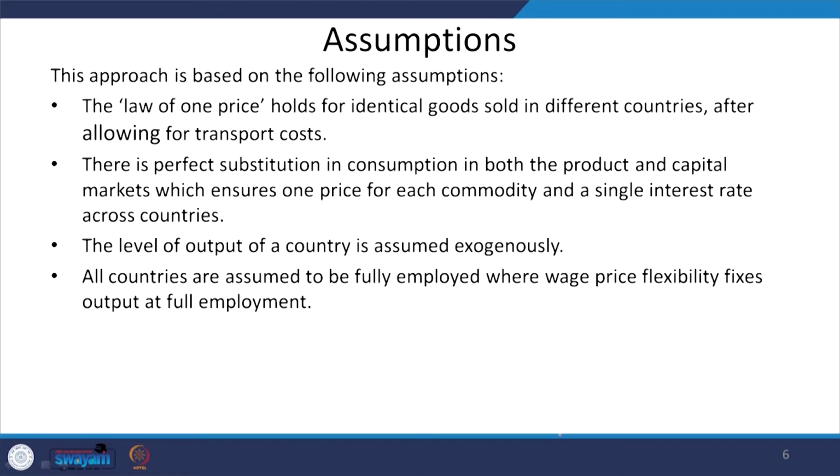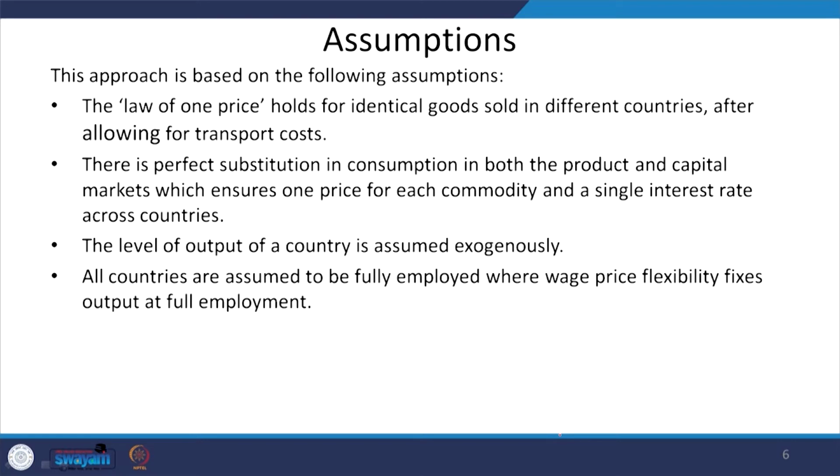So, it is not that in a country there will be a multiple pricing structure for each commodity; it has to be one price, only then the monetary approach could explain the volatility of the exchange rate. Then the next assumption is that the level of output of a country is assumed to be exogenously determined.